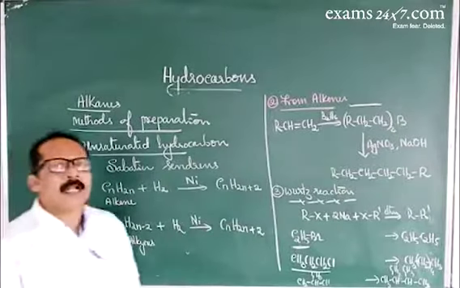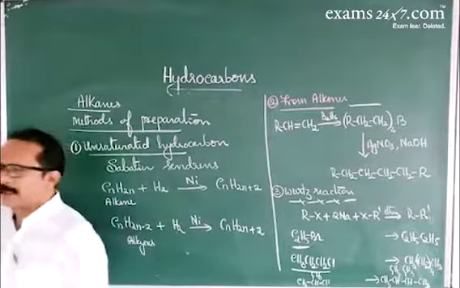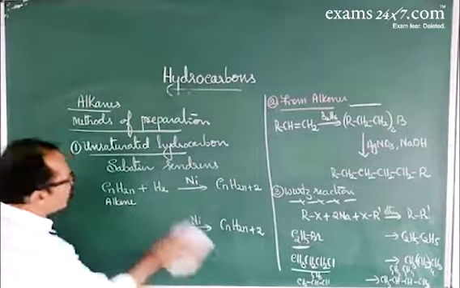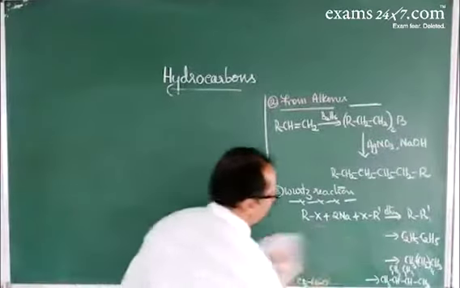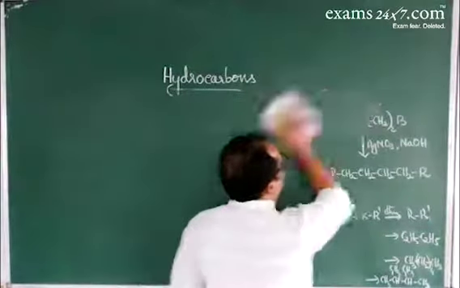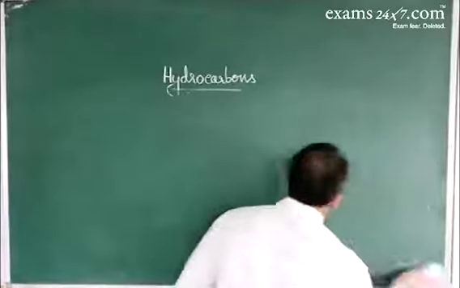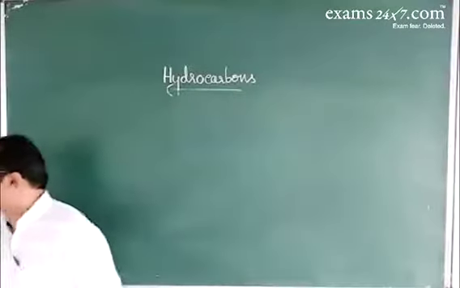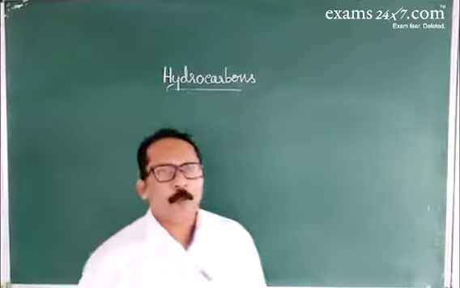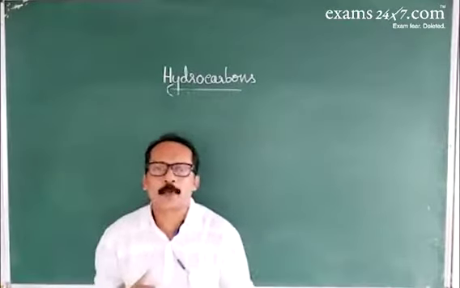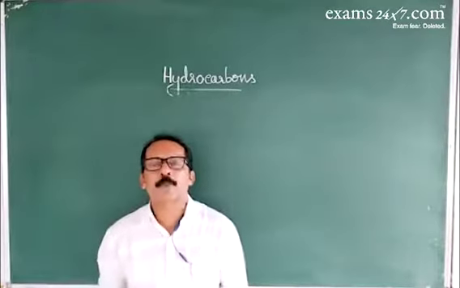Next, the decarboxylation process. In the decarboxylation process, the sodium salt of a monocarboxylic acid is heated with soda lime. Soda lime is a mixture of sodium hydroxide and calcium oxide, where calcium oxide prevents the sodium hydroxide from absorbing atmospheric moisture.